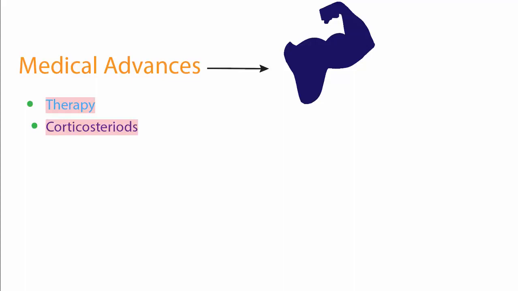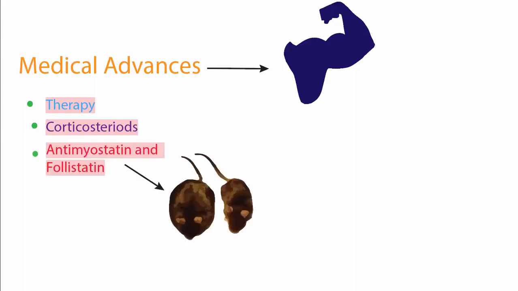They have shown to also slow the decline in muscle strength with those with MD. There have also been recent breakthroughs using anti-myostatin and follistatin that show a promotion of growth and the slowing down of the degeneration of muscles. Research is ongoing, and treatments are improving the life expectancy of those with this debilitating disease.